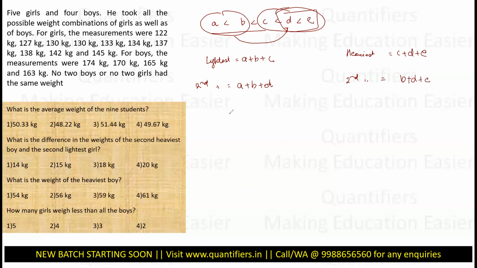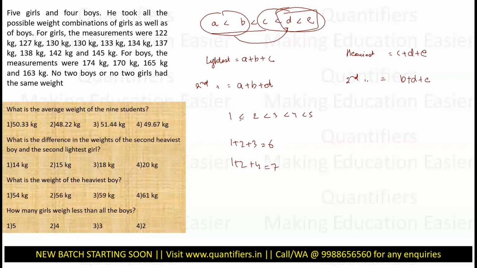So if I take the example, let us say the 5 weights are 1, 2, 3, 4 and 5. Right, these are the 5 weights. Then what are the bottom 3? Bottom 3 is 1, 2, 3. So 1, 2, 3, the total is 6. This is the lightest, and no other combination will give me this. Then 1 plus 2 plus 4. 1 plus 2, 2 lightest, and then this 4. This is 7. No other combination will give me this.